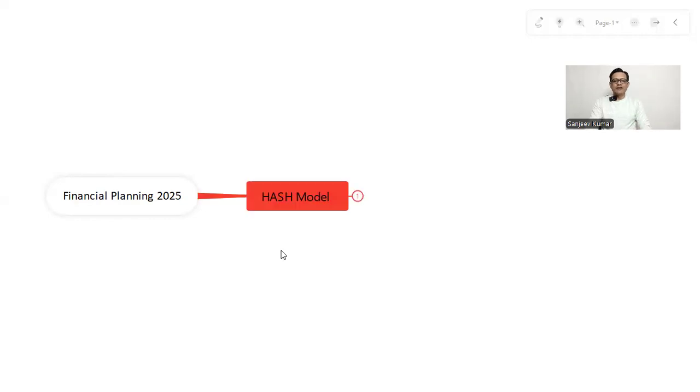HUB model. At first, understand what this is. What is the HUB model? I think you are hearing this for the first time. Actually, I use the HUB model in my course.